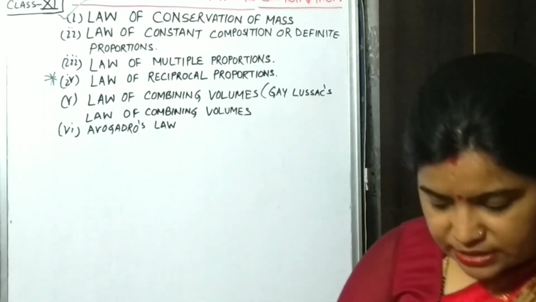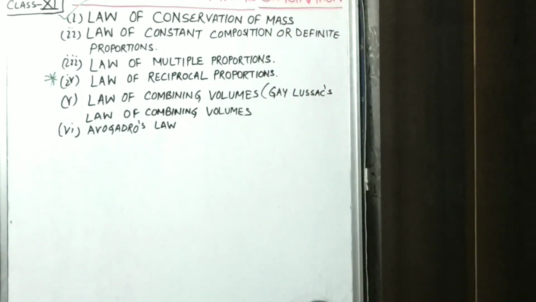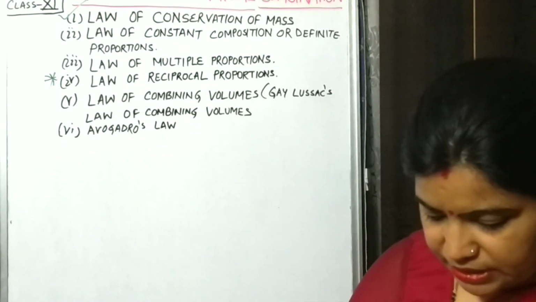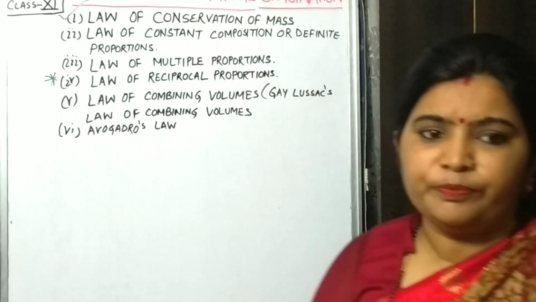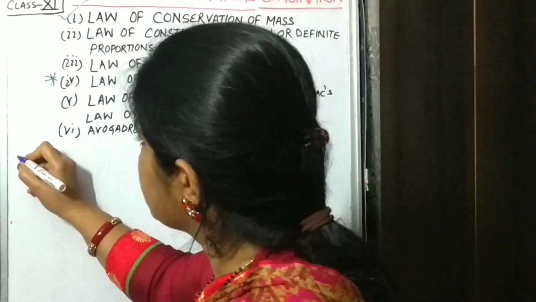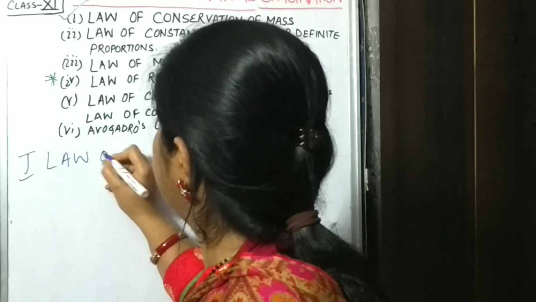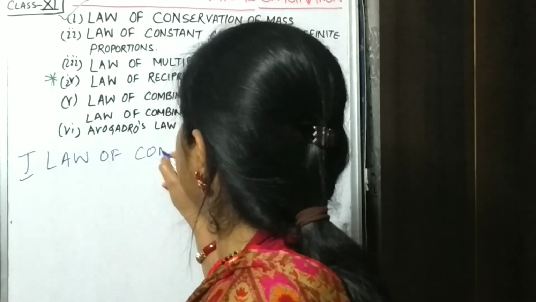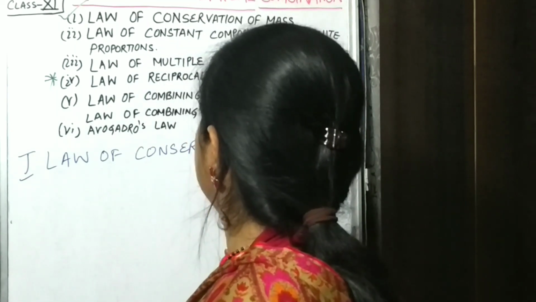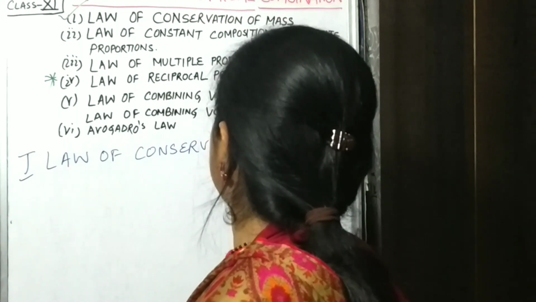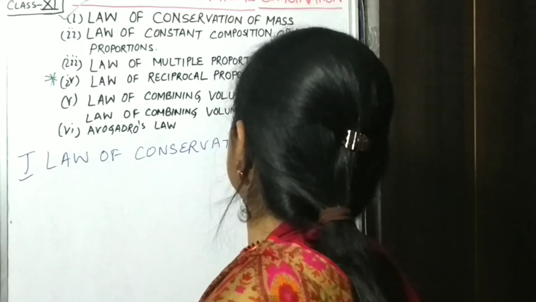The first law is the law of conservation of mass.